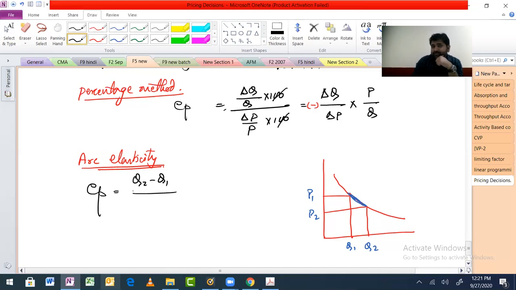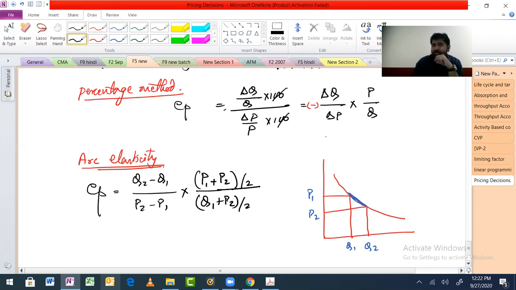And here it will be P2 minus P1. So till here we are just writing the same equation in a different notation. Correct? Then what happens? See, this is where the magic happens, because earlier we were doing P and Q. What was P? P1, Q1, because that was the original price and quantity. Now they say in this one, no, don't do that. You actually take Q1 and Q2 divided by 2, P1 and P2 divided by 2, the average. You do the average. That is the theory. Are we fine with that?